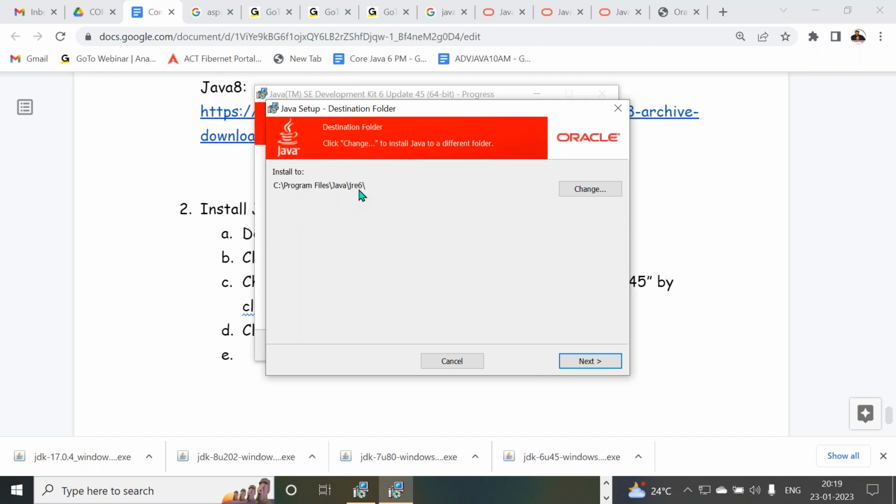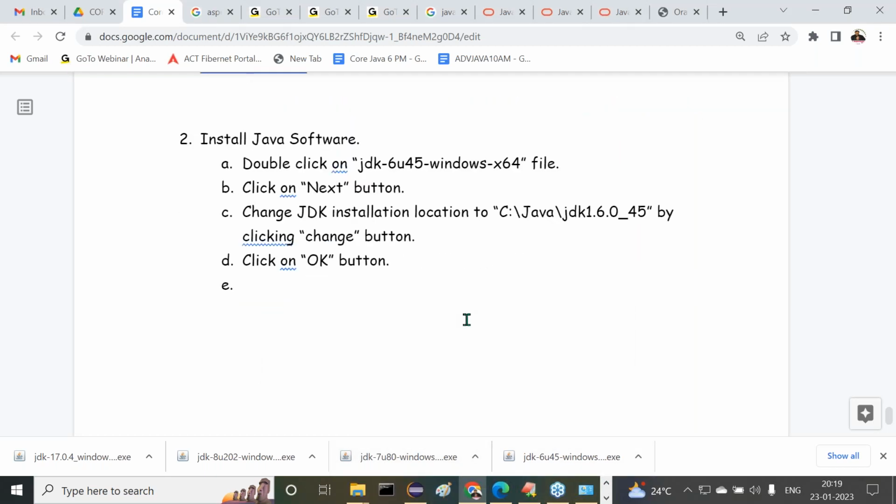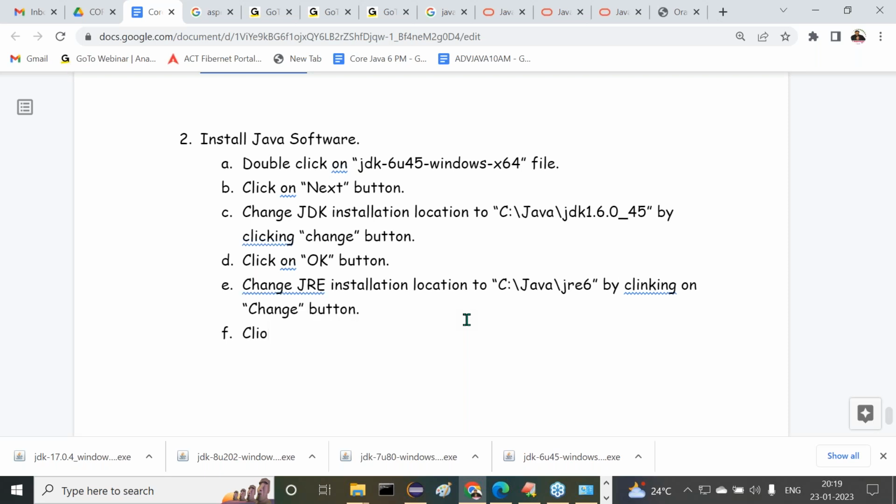Now it is asking about the JRE location. Got it or not? Here again we have to change it, as I said already. So here I am telling you clearly: change the JRE installation location to C:/Java/JRE6, by clicking on the change button. Then after that, click on the OK button. Both are going to be available by clicking on the OK button.